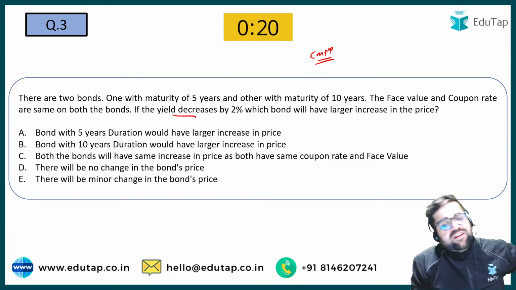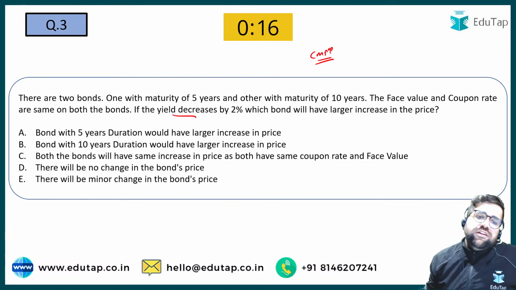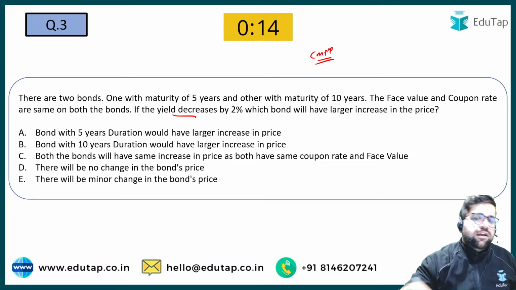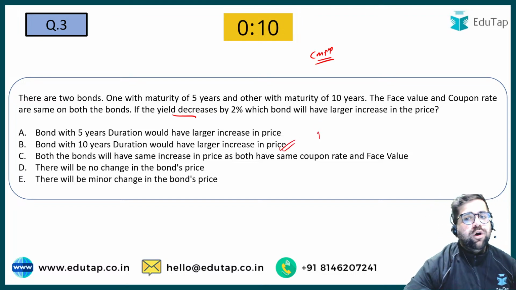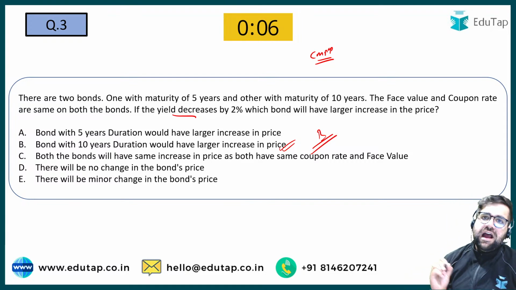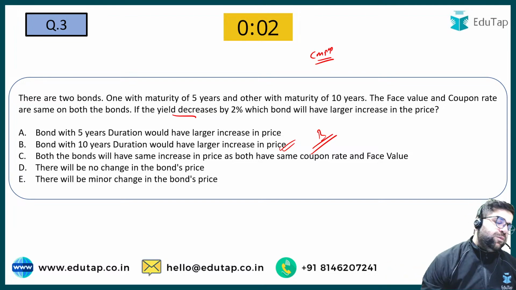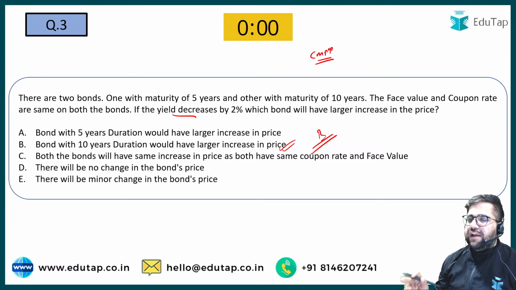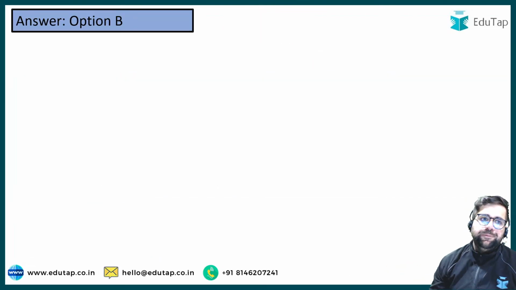A bond with a higher maturity will have higher risk, and because of that higher risk, higher price fluctuation will be seen in a longer term bond. So your answer will be option number B. A 10-year bond will have a higher uncertainty because anything can happen in 10 years. So when risk is more, price fluctuations will be more, and definitely our answer will be option number B. Good.